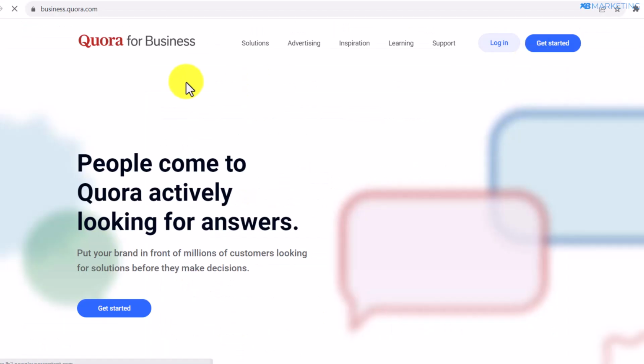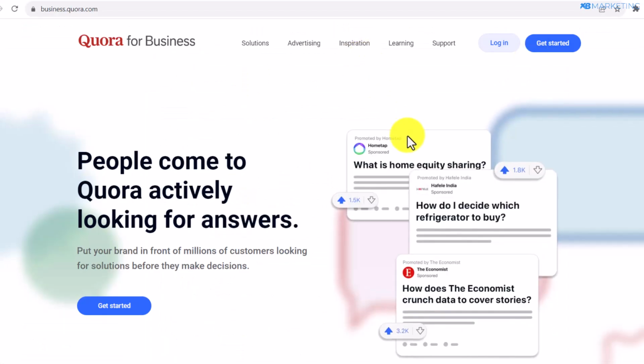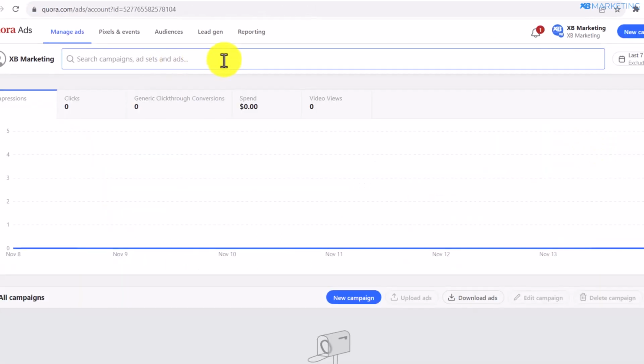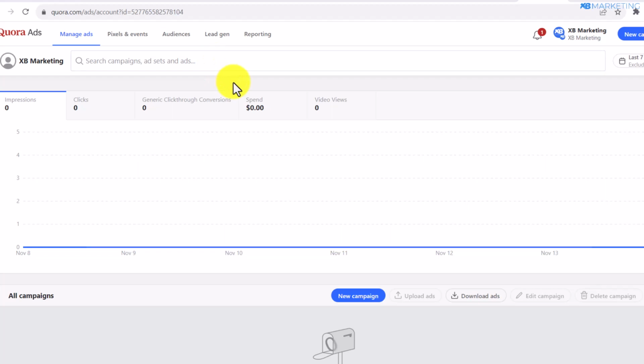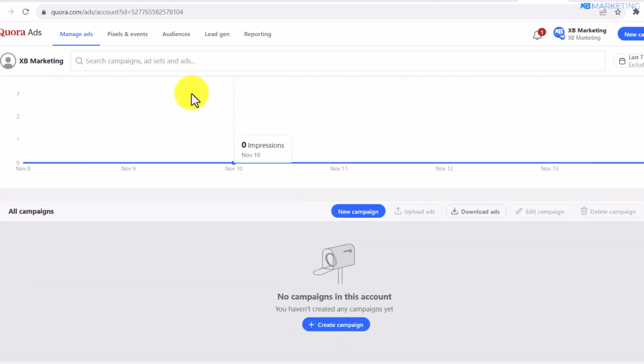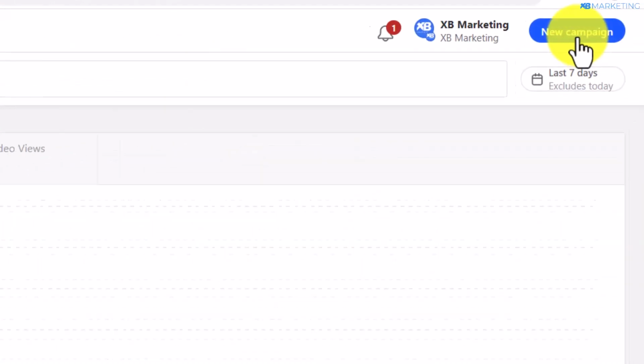So now the second method is using paid traffic, and I'm going to show you how to do this right now. So all you need to do is to go over to business.quora.com, and once you come over here, all you need to do is to click on get started and you'll be able to create an ad account right away. So once you create an ad account, this is what your dashboard is going to look like, and all you need to do from here is to click on create campaign.